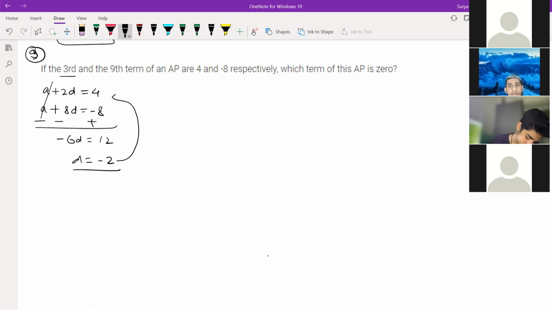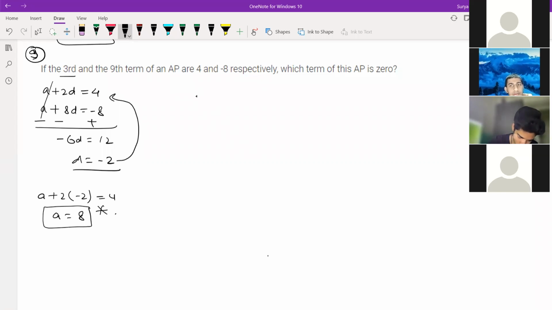So now put the D in this equation, first one. So A plus 2 into minus 2 is equal to 4. So A is equal to what you get? 8, correct? Yes, sir. So A is equal to 8. Fourth term is the answer? Let me check.